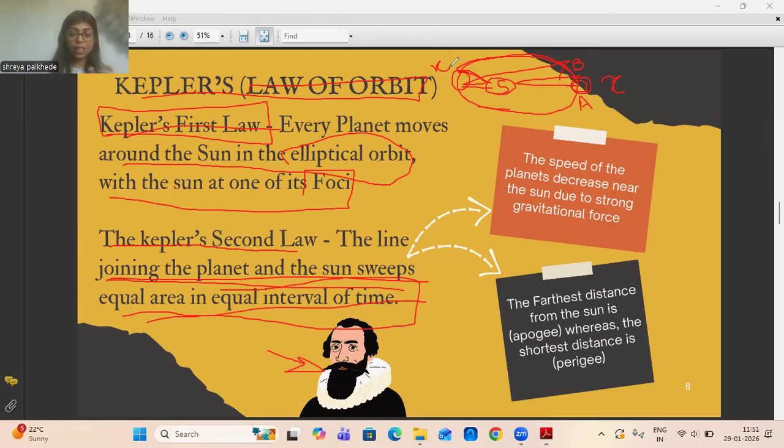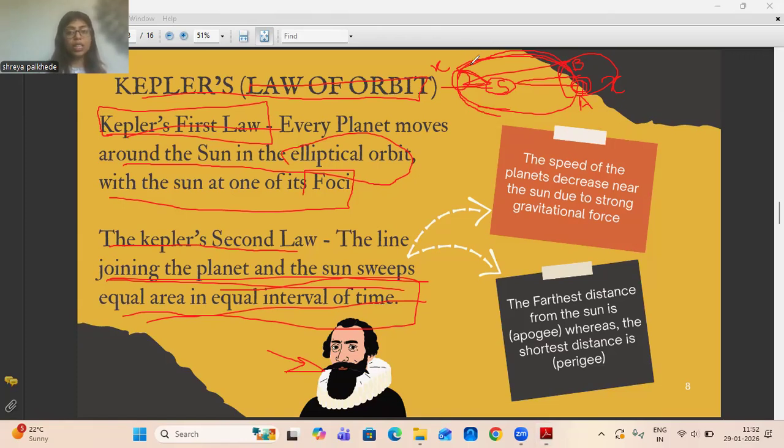The most basic reason behind this is that this planet was far away from the sun here, so it was moving with a slower speed, not faster speed. But when it came near the sun, it starts moving with greater speed because it is exerted by a stronger gravitational force as compared to this position. So this makes the planet move with more speed.